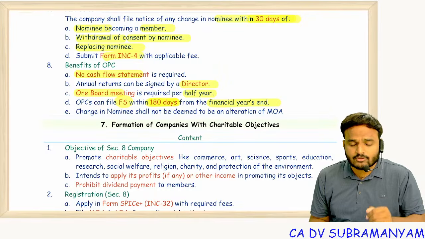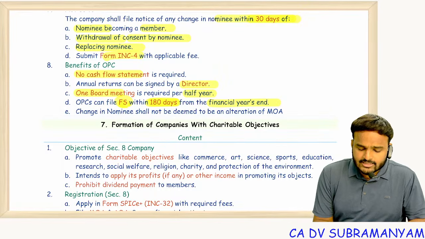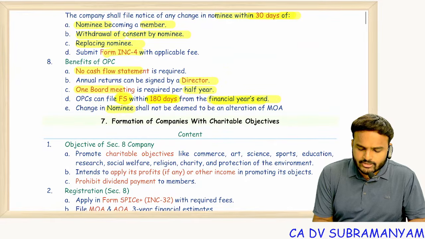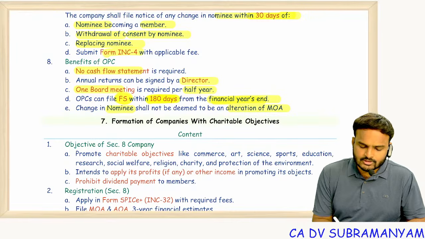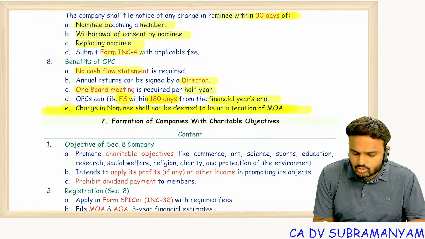But for OPC, AGM is not required. That's why financial statement should be filed within 180 days from the end of the financial year, and change in nominee shall not be deemed to be an alteration of MOA. So this is also an advantage. And remember, based on this last point also a question may be framed.